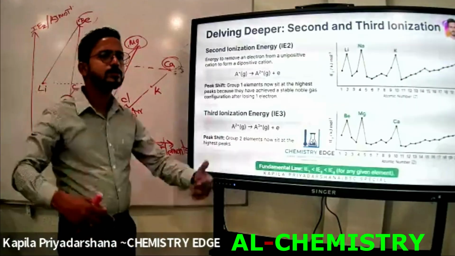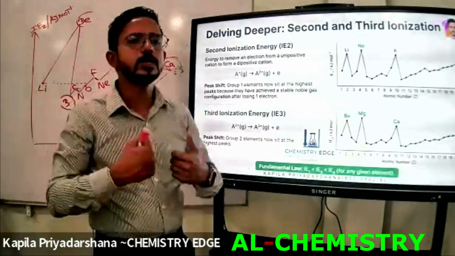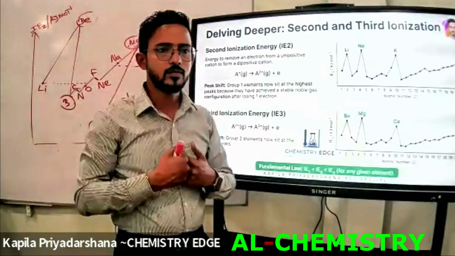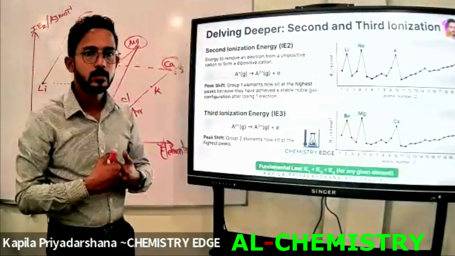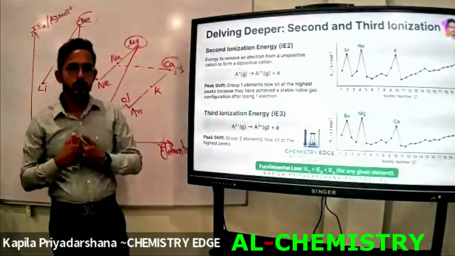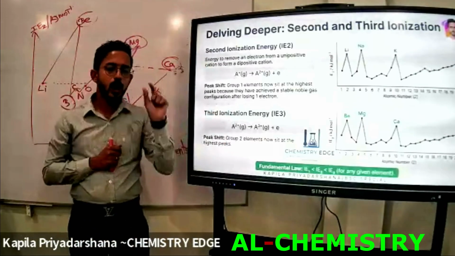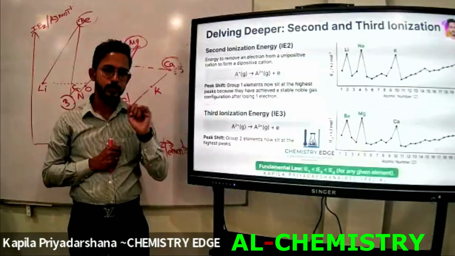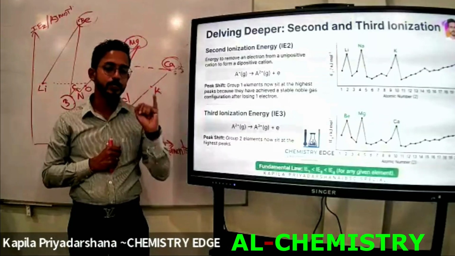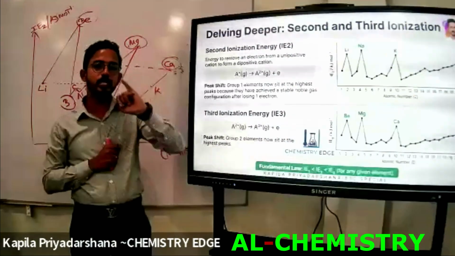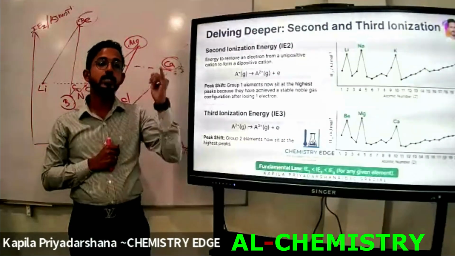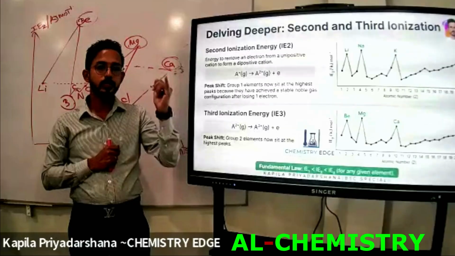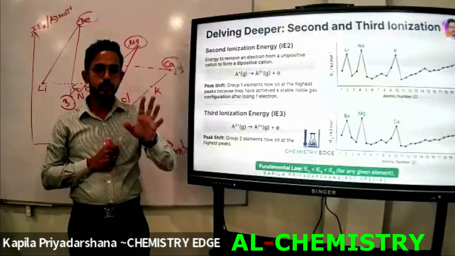Then, as you can see, there is an order here. What will be the order? Remember again, which group has the highest first ionization energy? Group 18 elements. Another name for group 18 is zero, the noble gas group, which is also group 18.